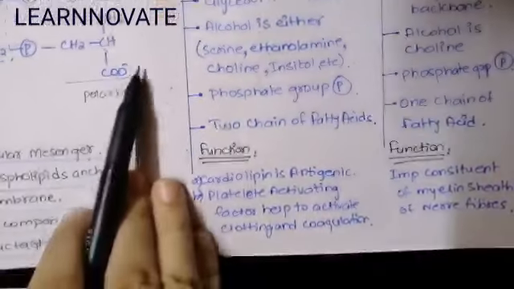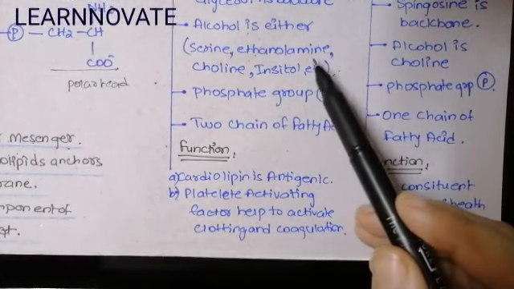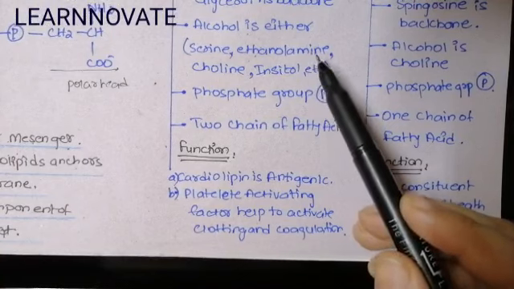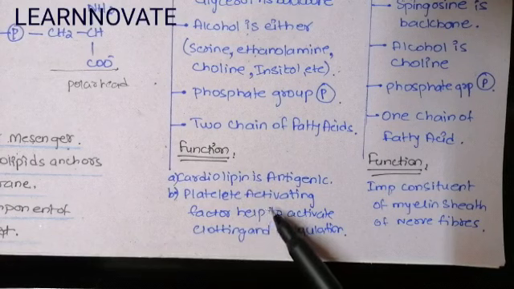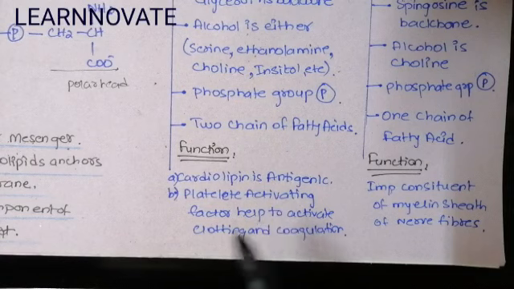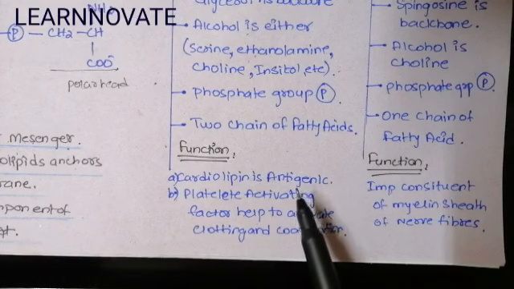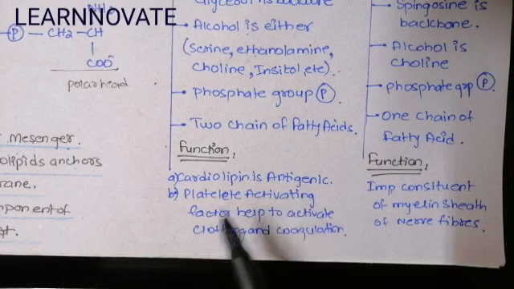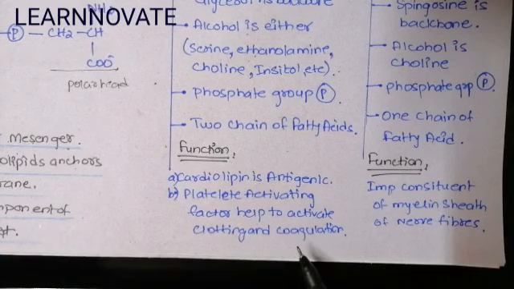Now coming to the important functions of glycerophospholipid. By combining different alcohols with the basic glycerol backbone, there is a formation of three types of glycerolipid, including the cardiolipin, the platelet activating factor, and the plasmalogen. So the functions of the glycerophospholipid in the body: the cardiolipin has an antigenic property and acts as an antigen in the body. The platelet activating factor, that is also formed from the glycerophospholipid, is going to activate the platelets, and in turn it activates the clotting and coagulation mechanisms.